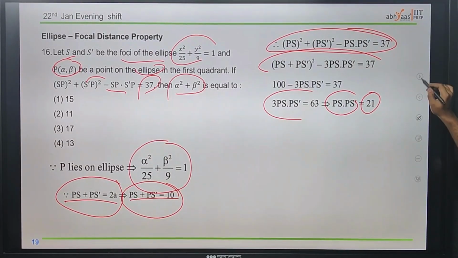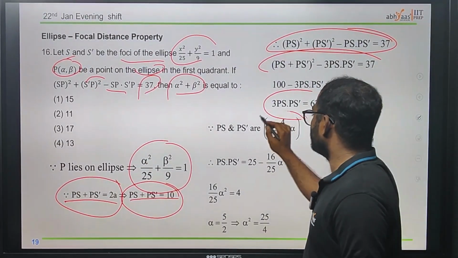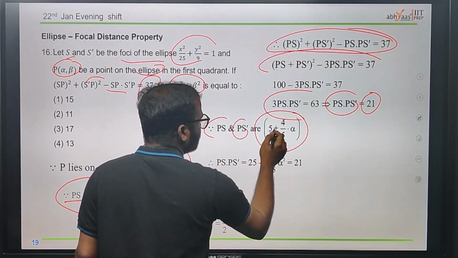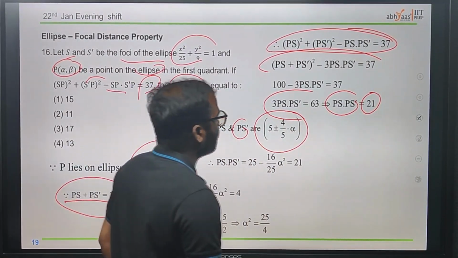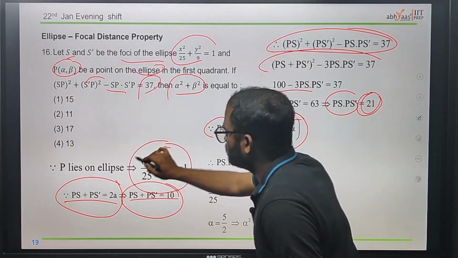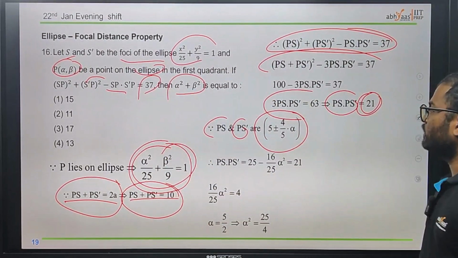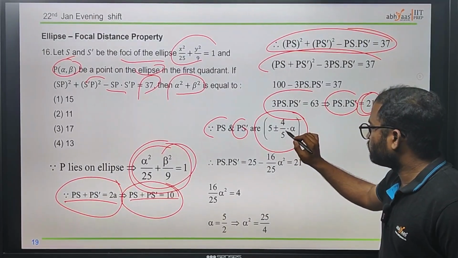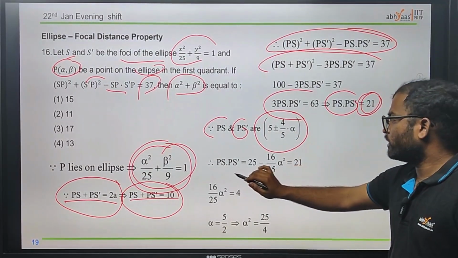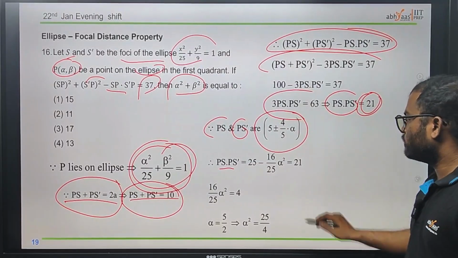Now we got this. Using these points, PS and PS dash, or 5 plus or minus 4 by 5, comma alpha, we can easily find this. This is 5 plus or minus 4 by 5, alpha.